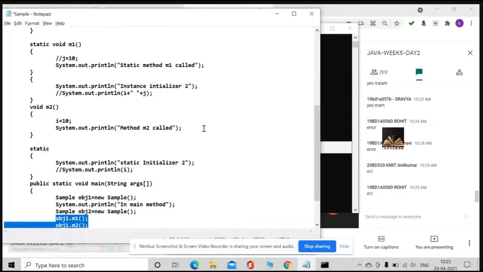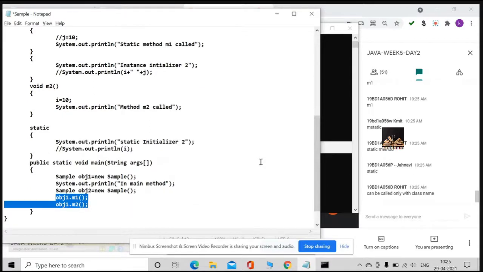M1. Why M1? M1 is static, so what? Okay, yes, of course it is static. Then what happened? Can be called only with class name? Who said that? I'll execute and you can understand.